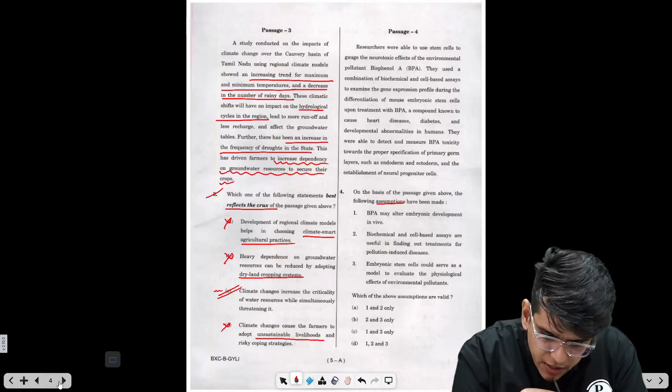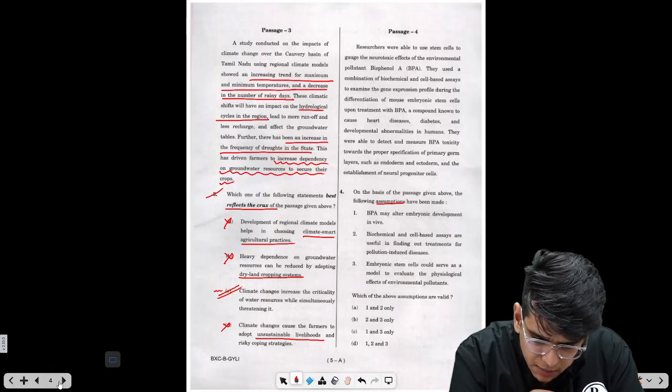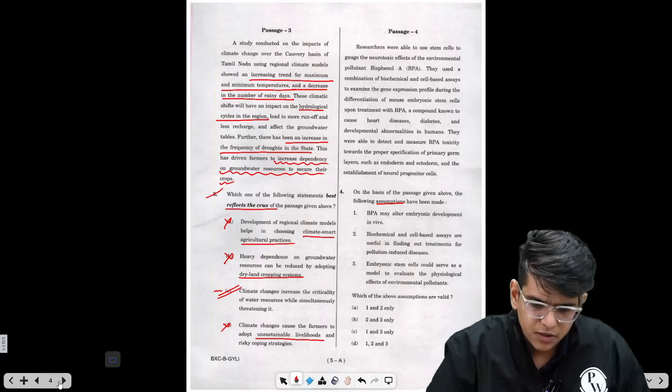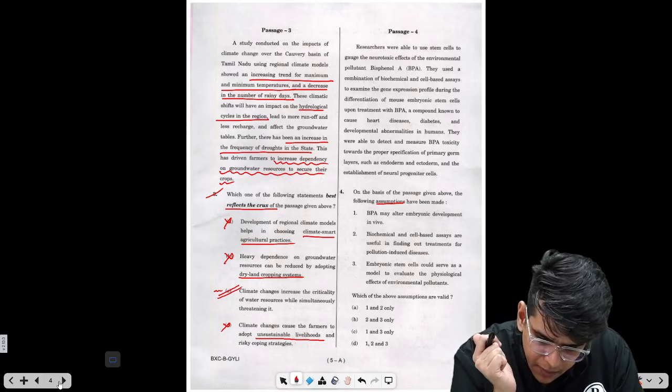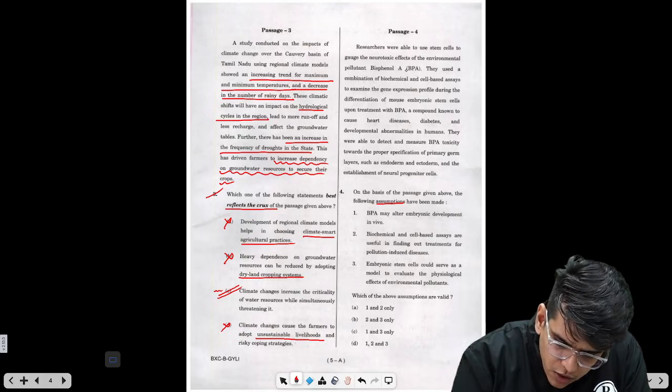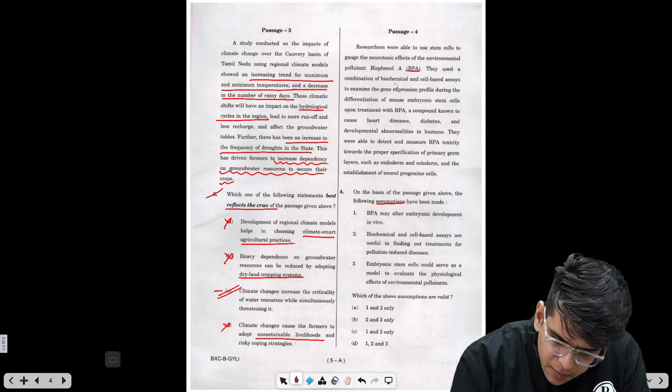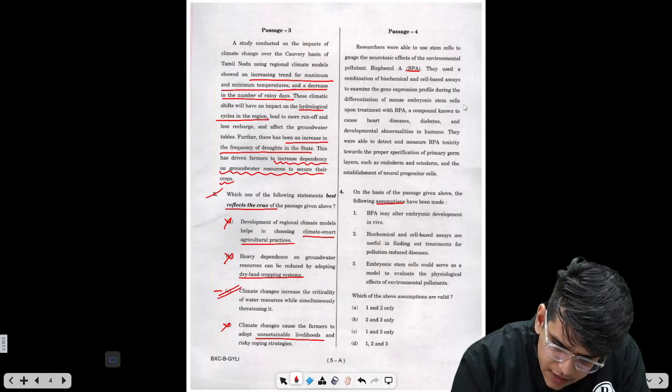Assumption question. The researchers were able to use stem cells to gauge the neurotoxic effect of the environmental pollutant Bisphenol A, BPA. They used a combination of biochemical and cell-based assays to examine the gene expression profile during the differentiation of mouse embryonic stem cells upon treatment of BPA, a compound known to cause heart diseases, diabetes, and developmental abnormalities in humans.